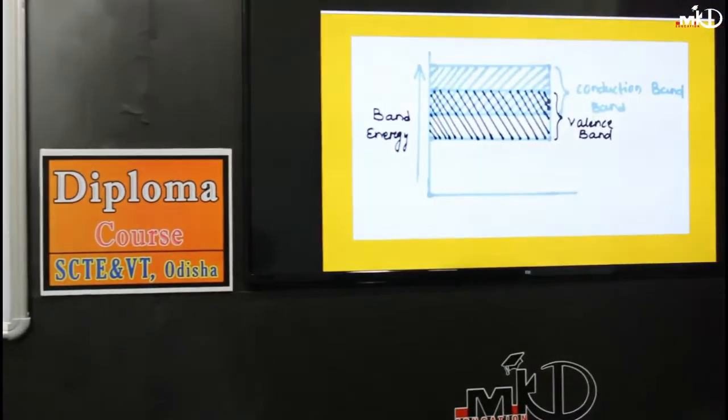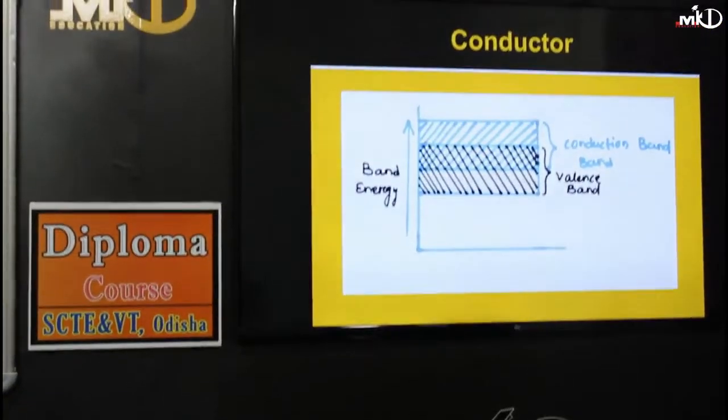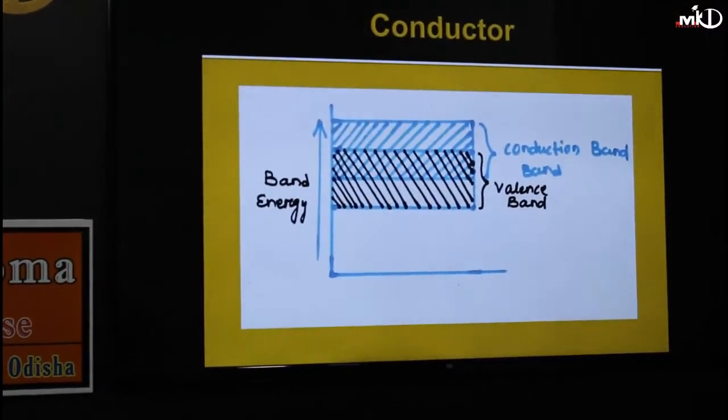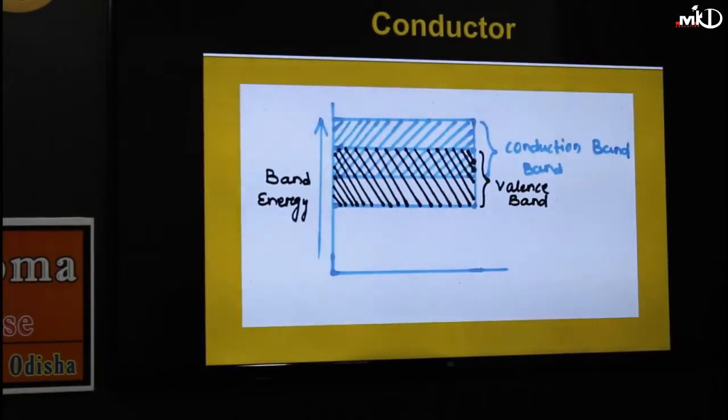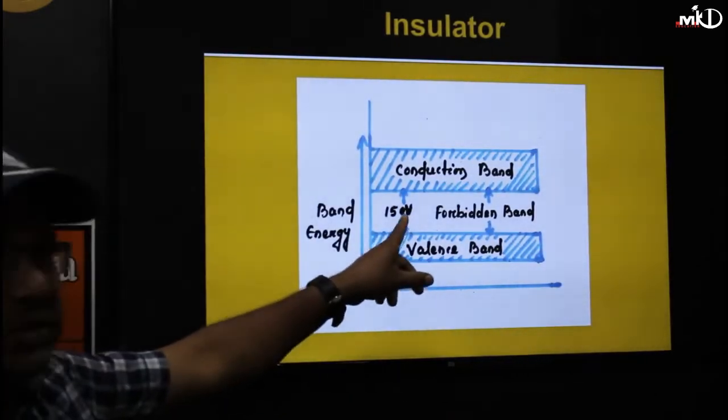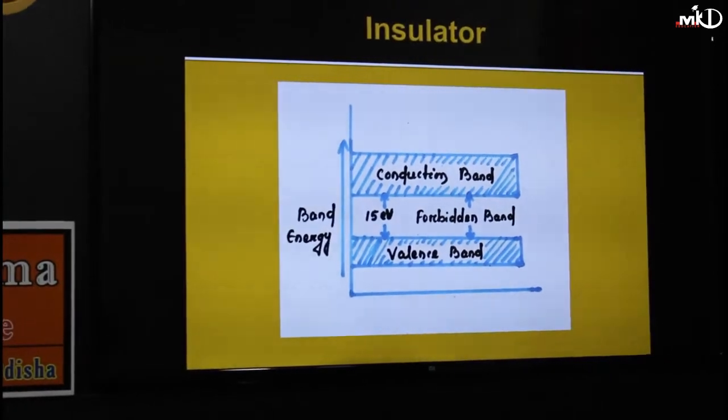Next, coming to the insulator. In the case of an insulator, suppose this is the valency band and this is the conduction band. This Eg, the forbidden energy gap in an insulator, is very, very high, almost equal to 15 electron volts, as shown in the figure.